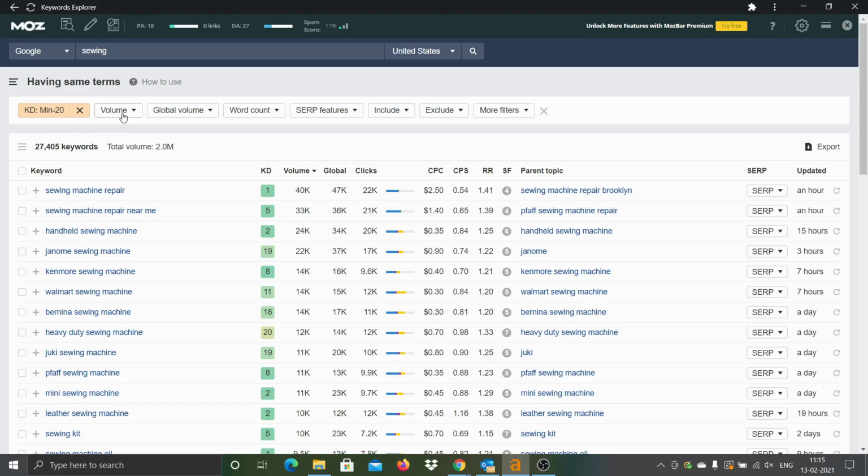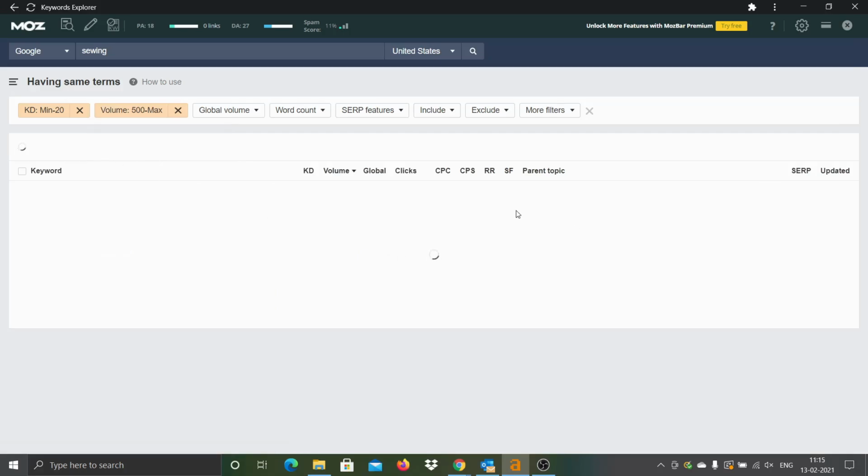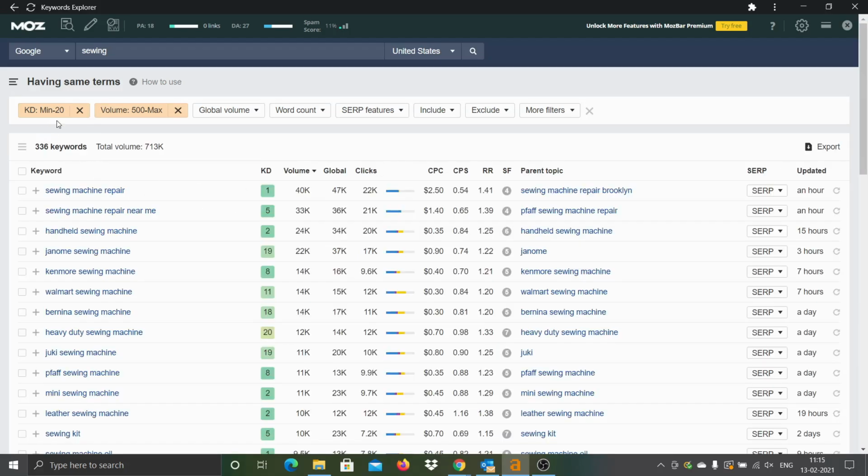So what we will do is, we will apply this filter. We will look for the keywords with a minimum search volume of 500 per month. So let's apply this filter. This result gives you the list of keywords with difficulty less than 20 and also a minimum search volume of 500. So you already found about 336 keywords. These are all potential topics for you to publish the content.